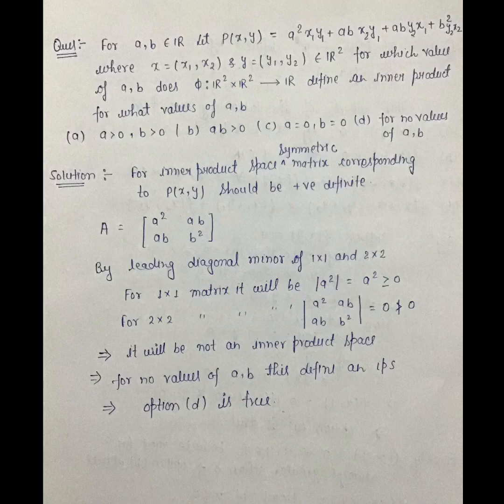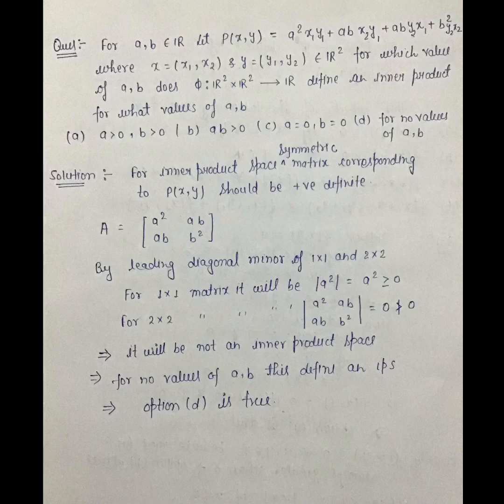For which value of a comma b does phi function from R2 cross R2 to R define an inner product? For what values of a comma b? A greater than 0, b greater than 0, ab greater than 0, a is equal to 0 or b is equal to 0, or for no values of a comma b. For inner product space, the symmetric matrix corresponding to pxy should be positive definite.